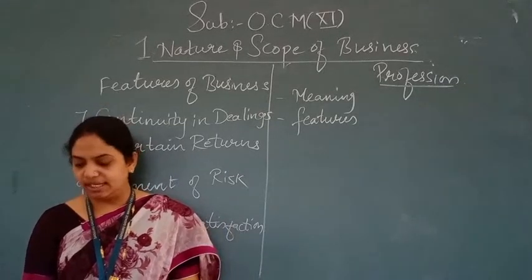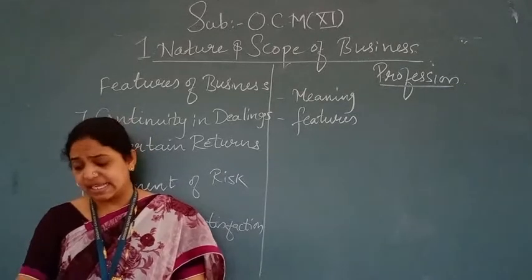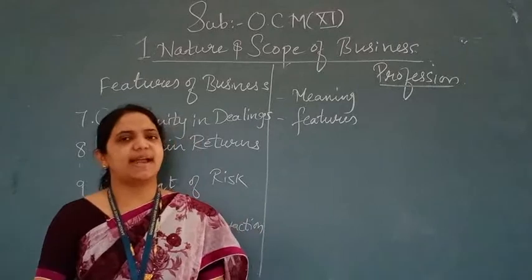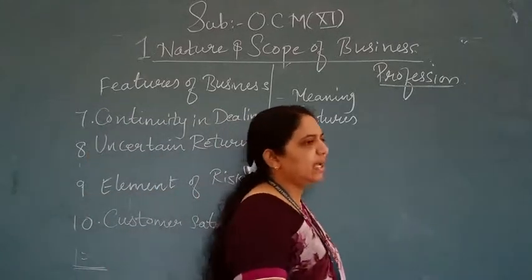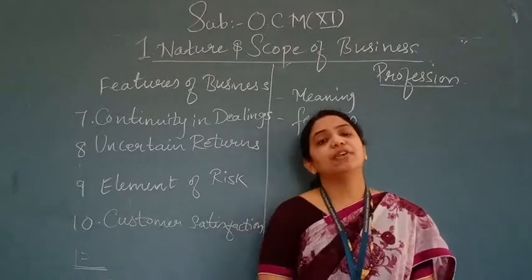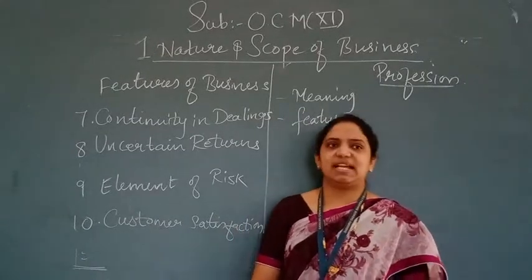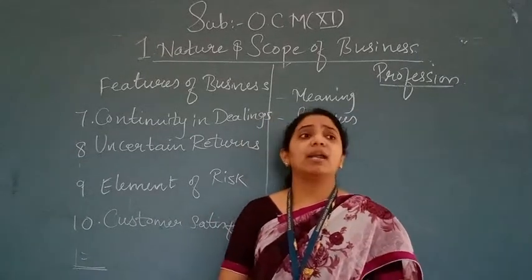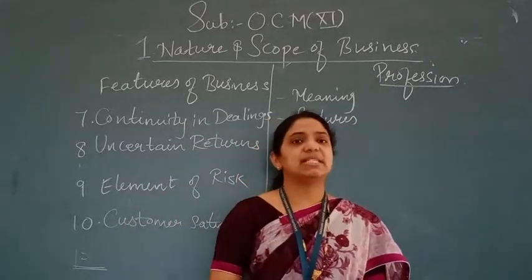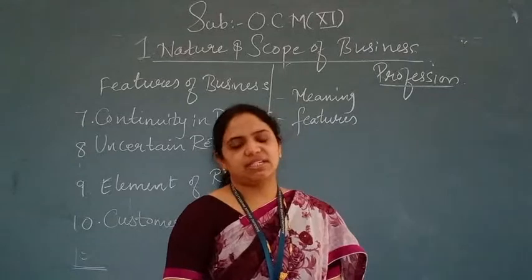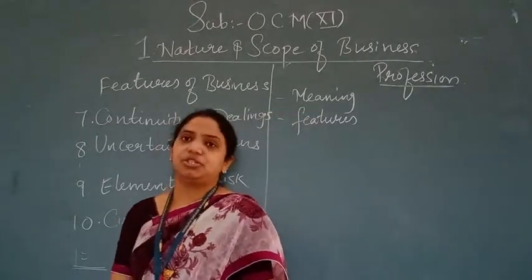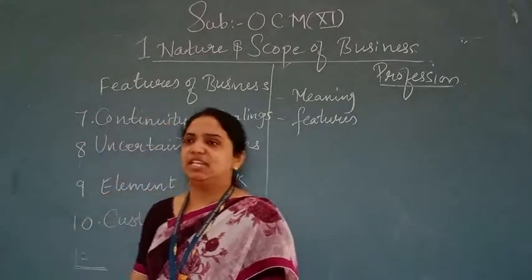But if he is a car dealer and he sells and purchases regularly, that is said to be a business activity. Yes, it is correct. The example is given in the best way: if you are just selling your own car and earning a profit on that, that is not a business activity. But when you are a car dealer and you are selling the car, at that time you will call it a business activity. So it is always preferable that business should be in a continuous form. So continuity in dealing should be there.